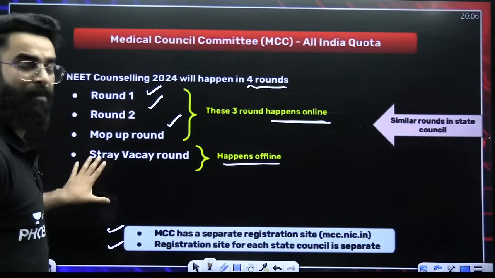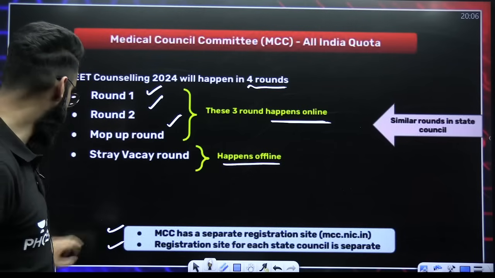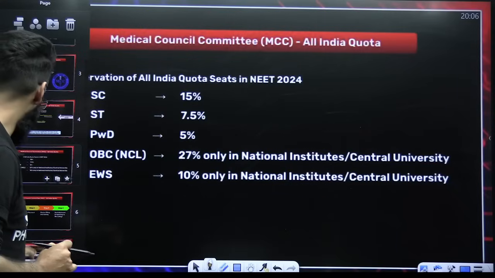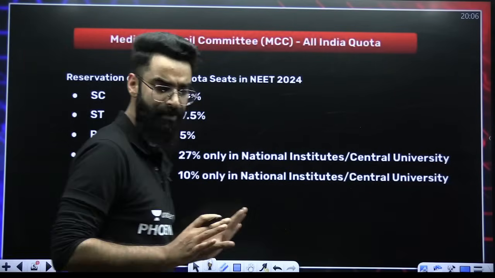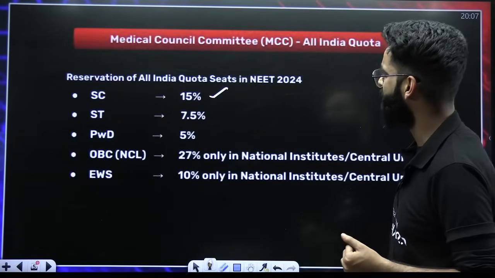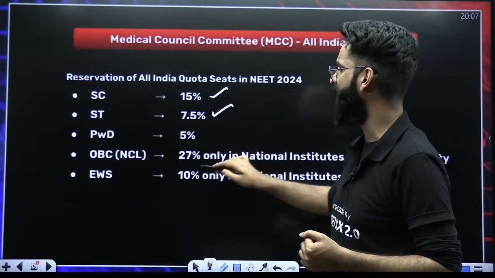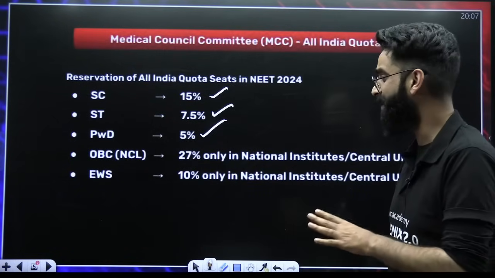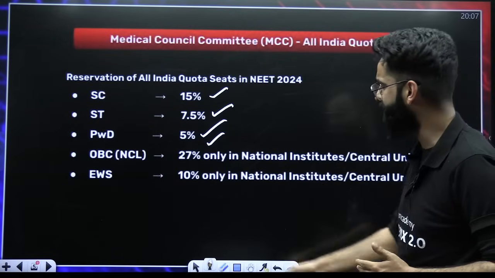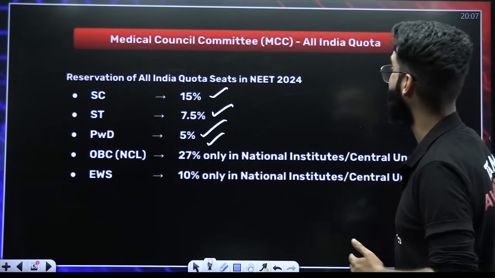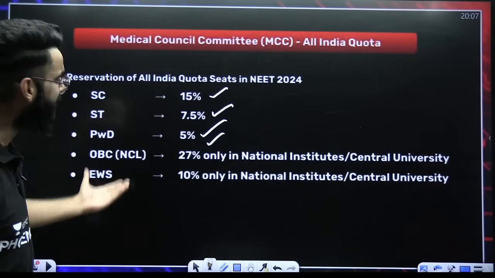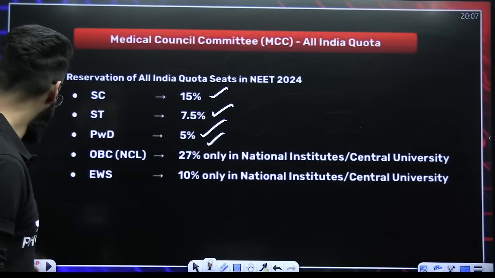Okay, so let's talk about these rounds one by one. Let's get to know what happens in round 1, what happens in round 2, etc. But before that, this is, my dear students, the All India quota, which you call reservation. For SC, there will be 15% reservation. In NEET 2024, ST 7.5, PWD 5%. Generally, I'm saying OBC 27% only in national institutes or central universities. EWS 10% only in the national institutes or the central universities. This is something which I believe all of you would be knowing. This is again the last year data only.